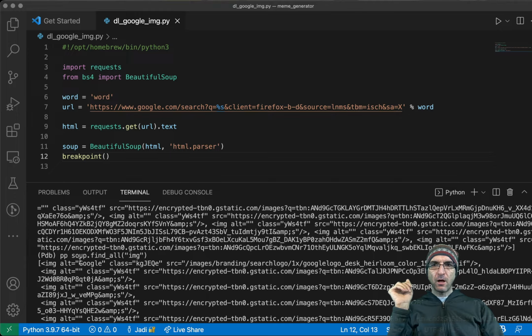The first one obviously is a Google image. The second one looks like a search result image. So this is 0, 1, 2, 3. Let's use the second one. Okay, let's use the third one, just a random number, so as not to use the first Google image. What did I do? I will remove this breakpoint, and this is what I need to do.